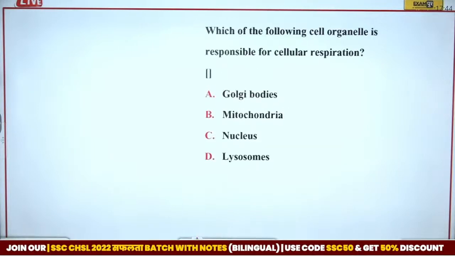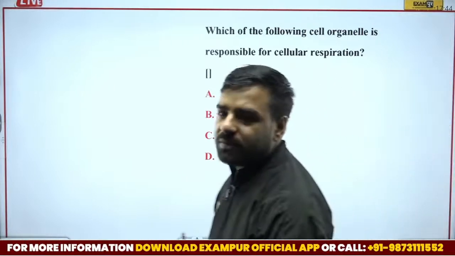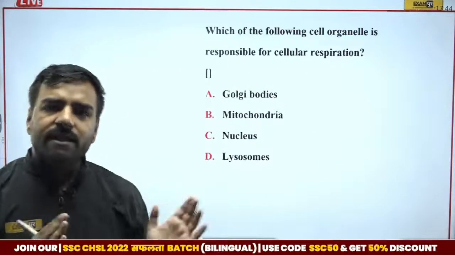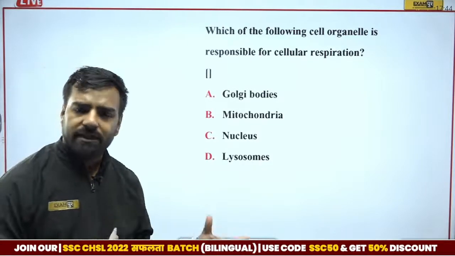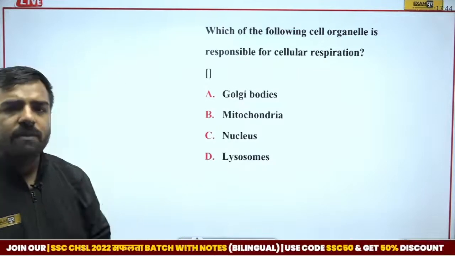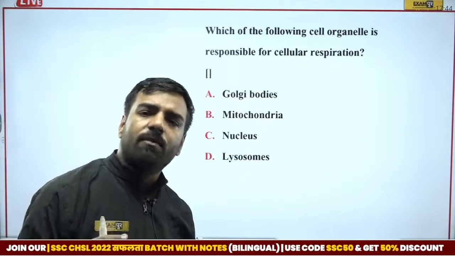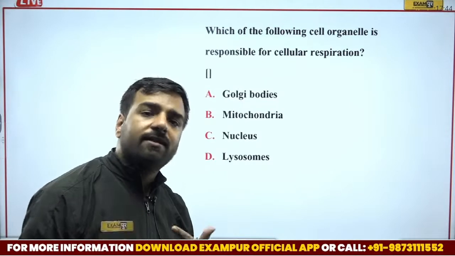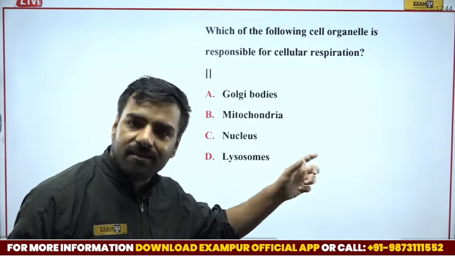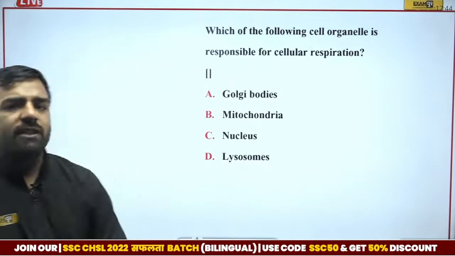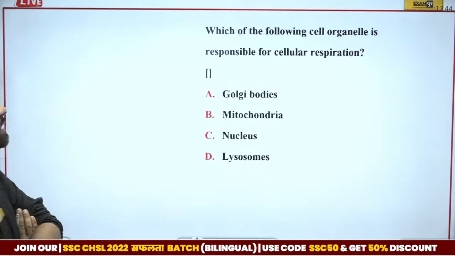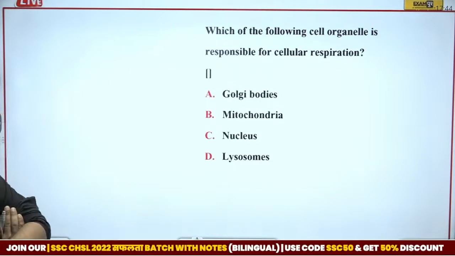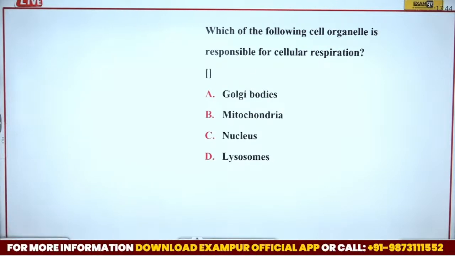Next we have, which of the following cell organelles is responsible for cellular respiration? Now this respiration is actually internal respiration. When we discuss the respiration topic, I'll explain it in detail. But right now, please understand, it is internal respiration, where we're talking about the cell part where ATP is generated. Krebs cycle, remember? Okay, so waiting for the answer, please. Which of the following cell organelles is responsible for cellular respiration? Is it Golgi bodies, mitochondria, nucleus, or lysosomes? What is the correct answer? Answer please.